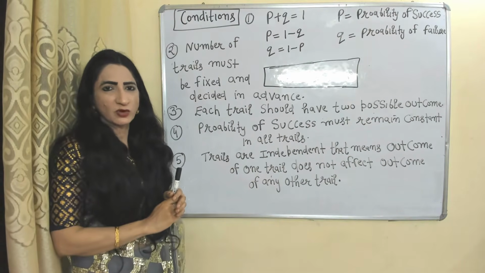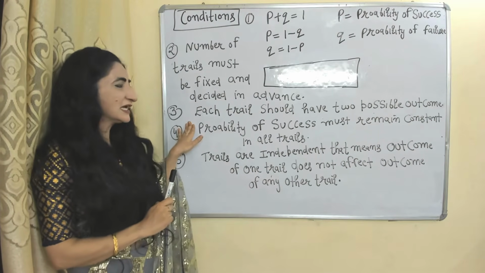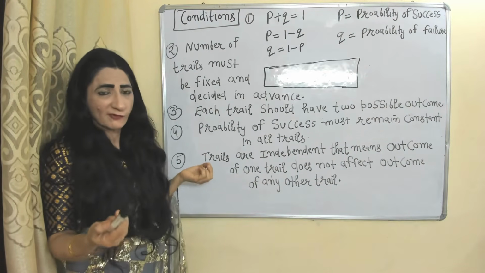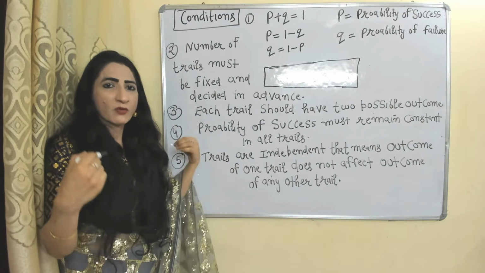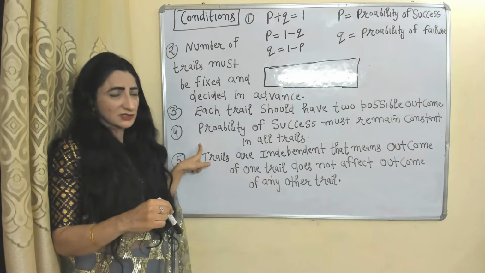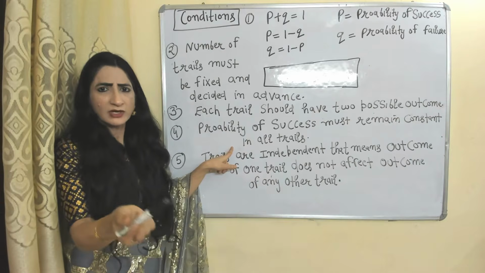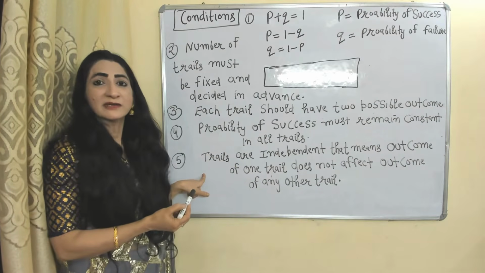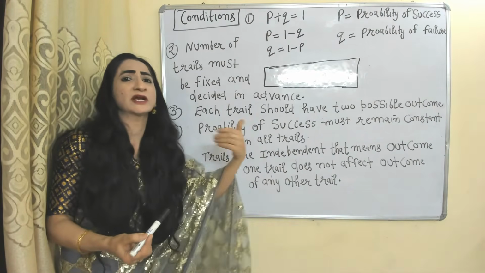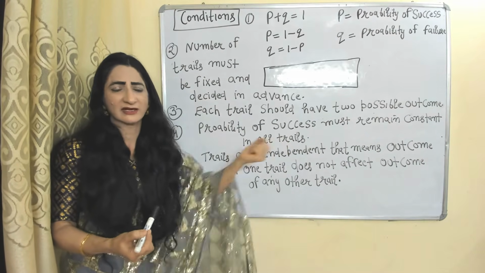Each trial should have two possible outcomes, either success or failure. No matter how many trials you are taking, the probability of success must remain constant in all trials. Trials are independent. That means the outcome of one trial does not affect the outcome of any other trial.